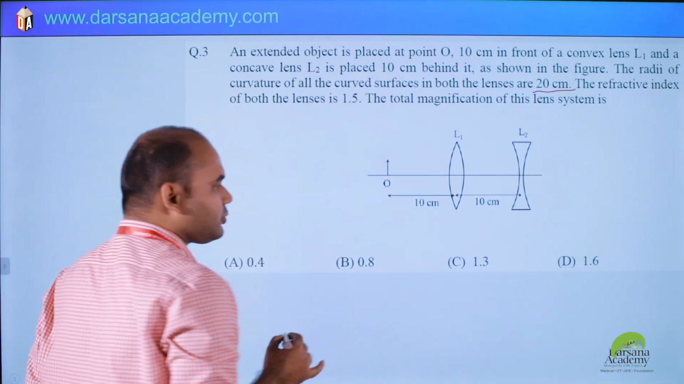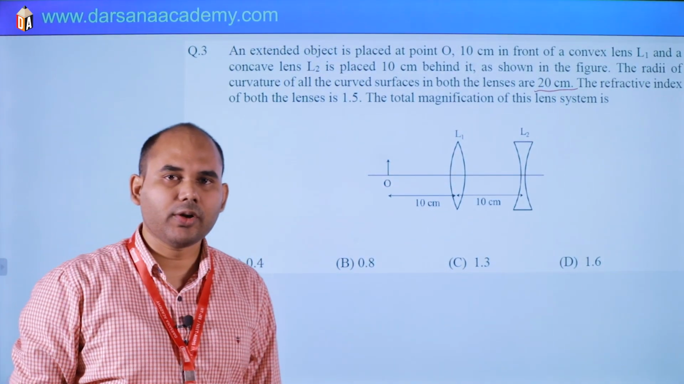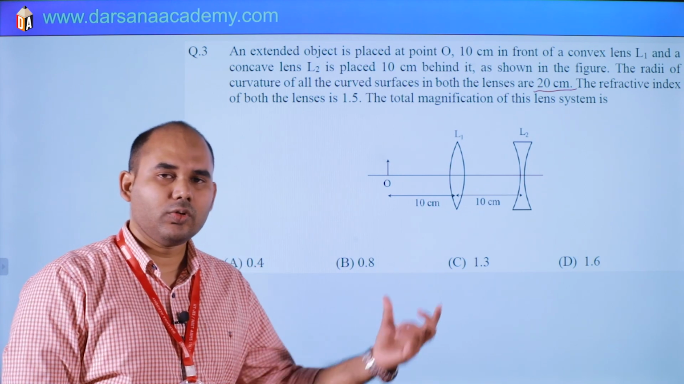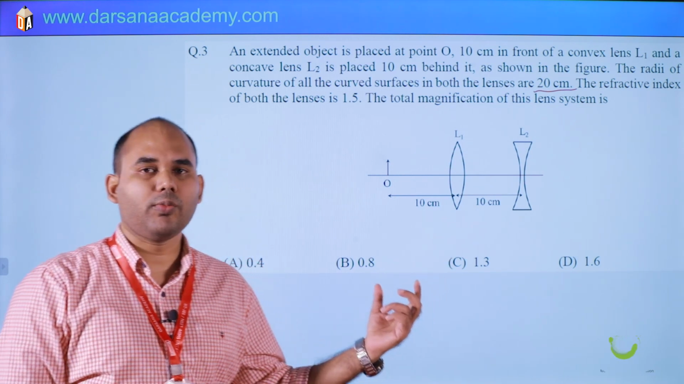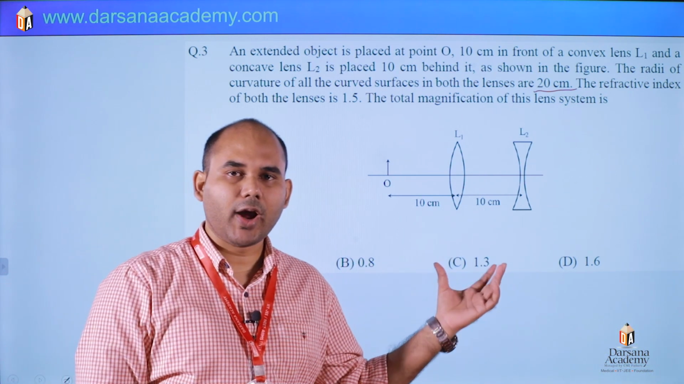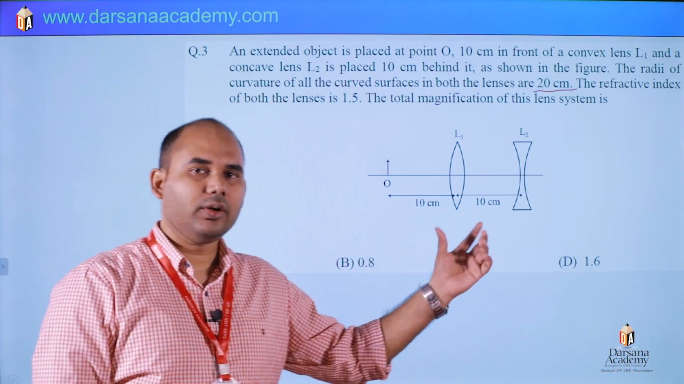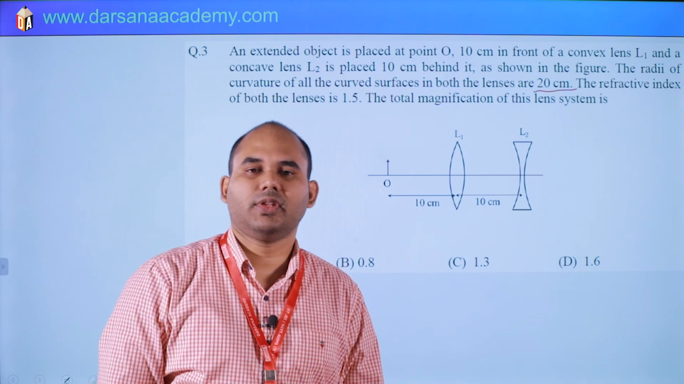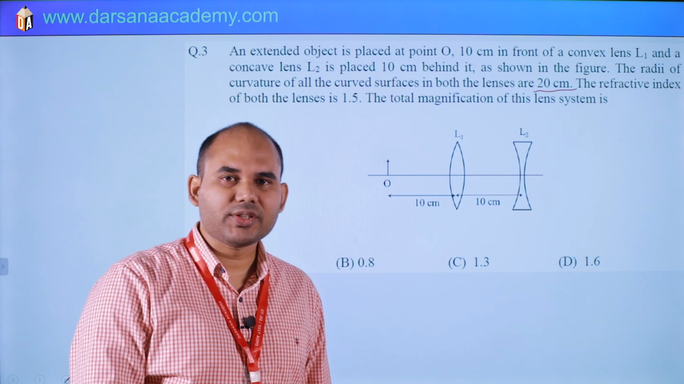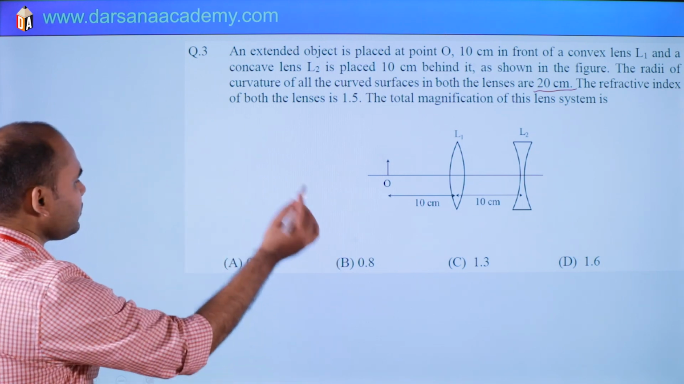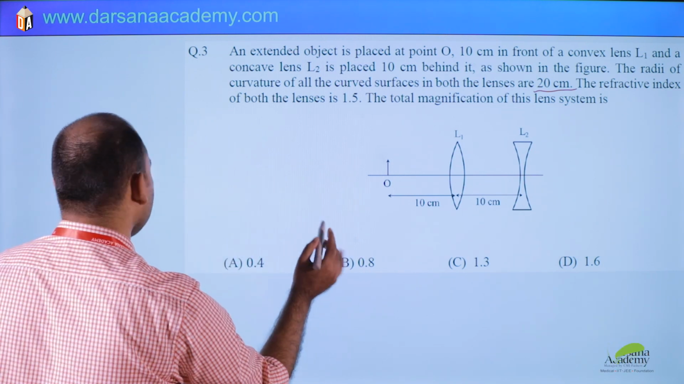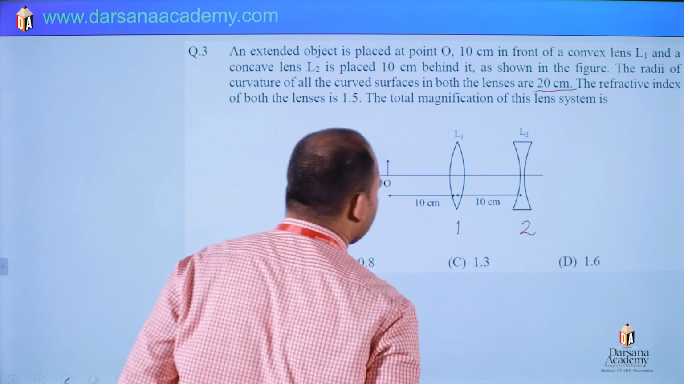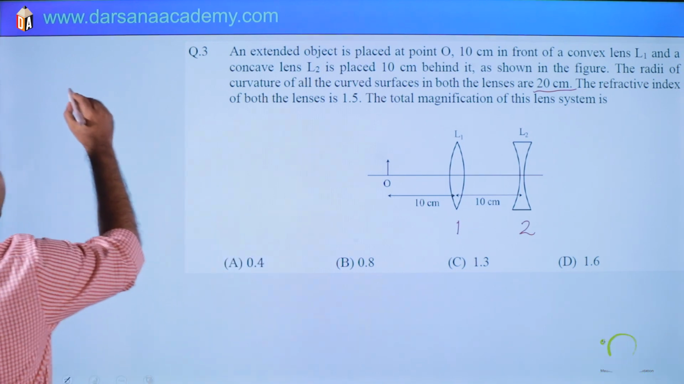So what to do? First of all, we will find the focal length for both. Then we will locate the images for both separately. Then we will find magnification for one, and then two, and multiply for total magnification. Simple question, only a little bit of calculation is required. First, let us suppose this is the first and this is the second lens. For the first we can write